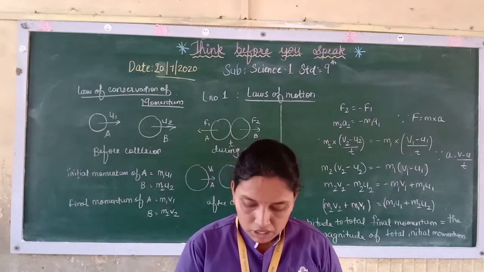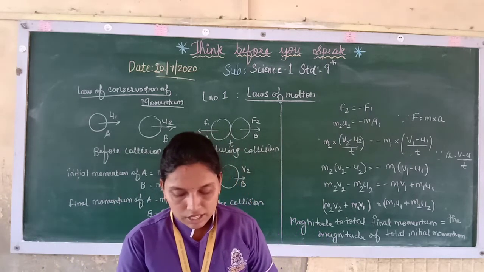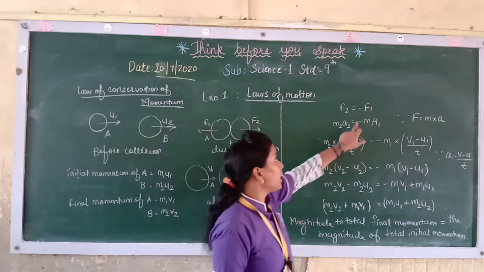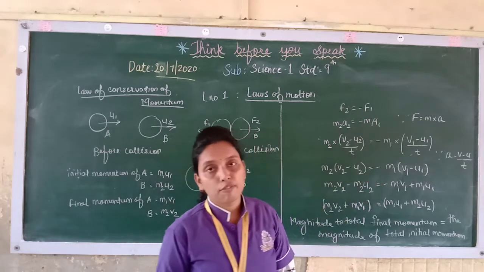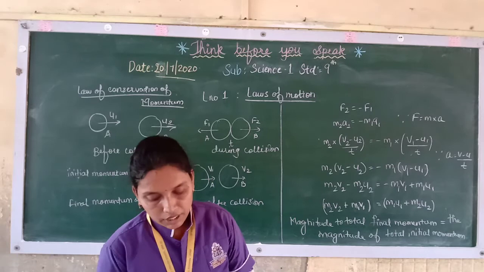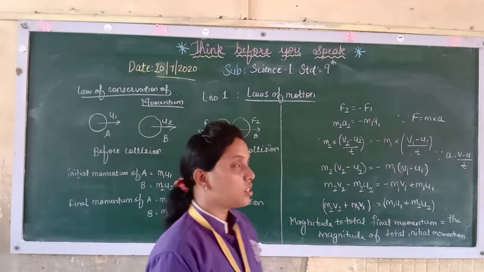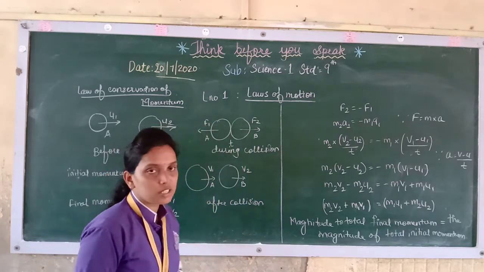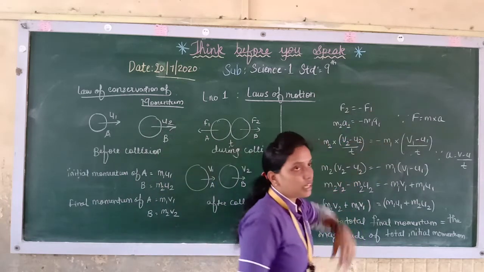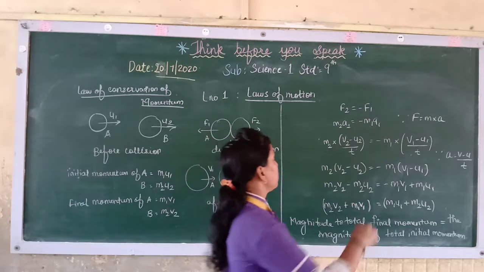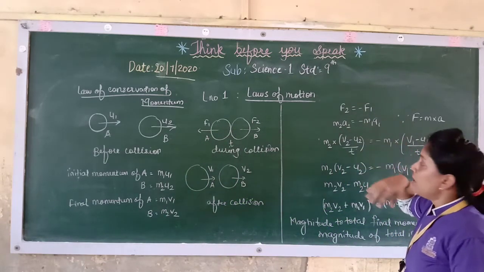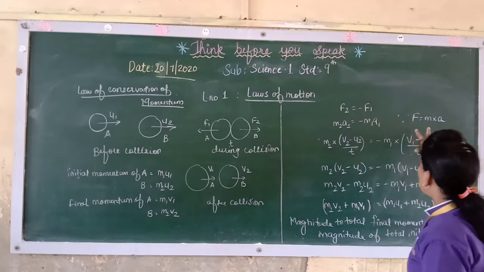Then according to Newton's third law of motion, A also exerts an equal force on B but in the opposite direction. That is why here you are getting F2 equal to minus F1. It is in the opposite direction. Now this will cause a change in the momentum of B, if its velocity after collision is v2. That we have seen, the velocity is v2 after collision. So this is the main part, where it is opposite in direction, that is why you are getting minus F1.